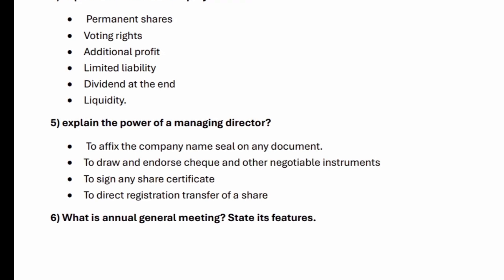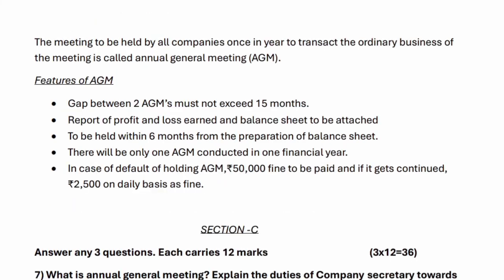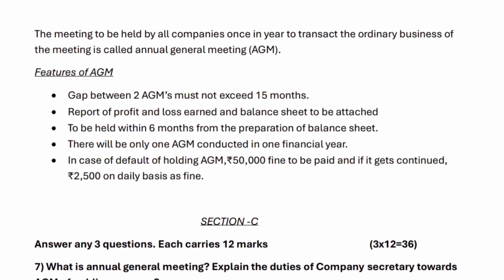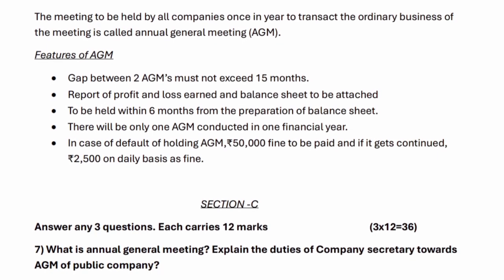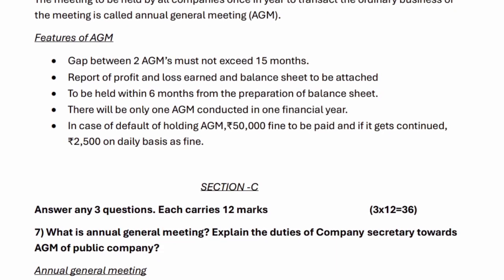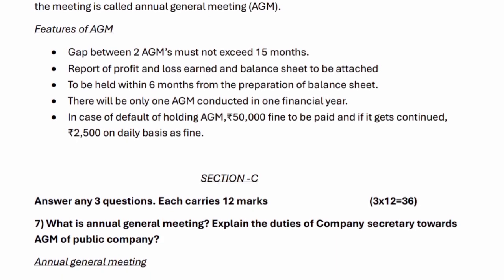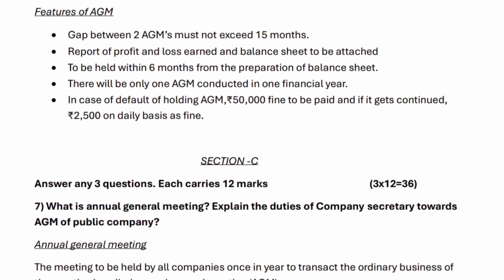6. What is annual general meeting? State its features. The meeting to be held by all companies once in a year to transact the ordinary business of the company is called annual general meeting, AGM. Features of AGM: gap between 2 AGMs must not exceed 15 months. Report of profit and loss earned and balance sheet to be attached. To be held within 6 months from the preparation of balance sheet.